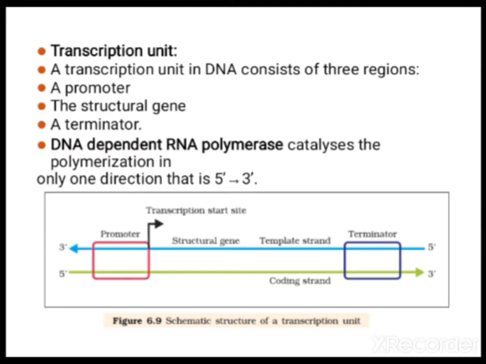When you see the newly formed strand, as we also studied in DNA, it is always formed in the 5' to 3' direction. The promoter attaches to the 3' end of the template strand, that is, the 5' end of the coding strand. Actually, only the template strand codes the RNA. The coding strand does not code any RNA, but the newly formed RNA will resemble the coding strand.